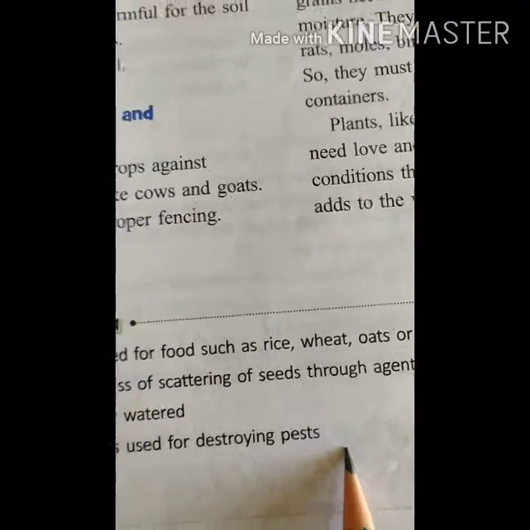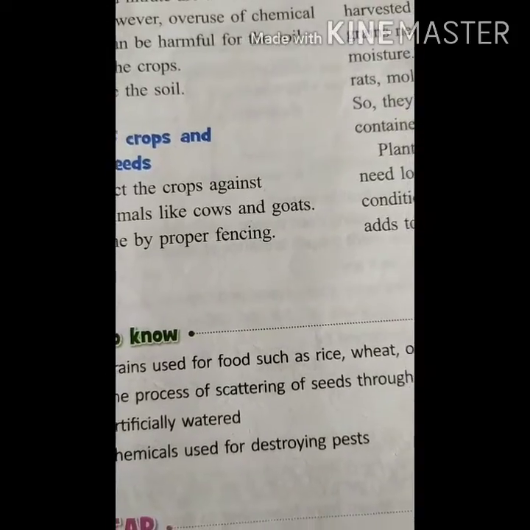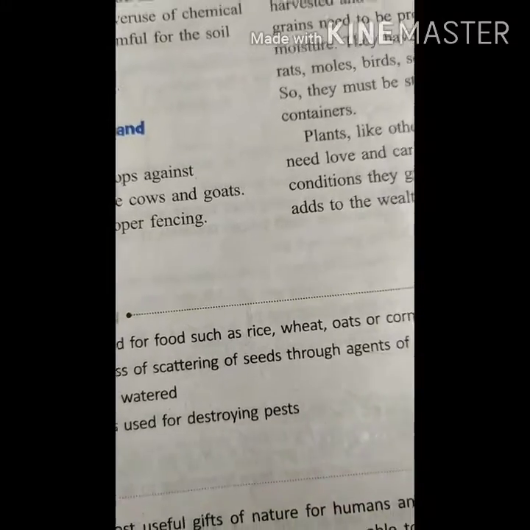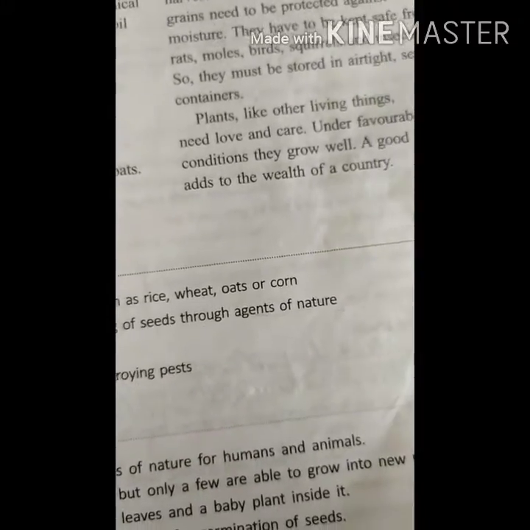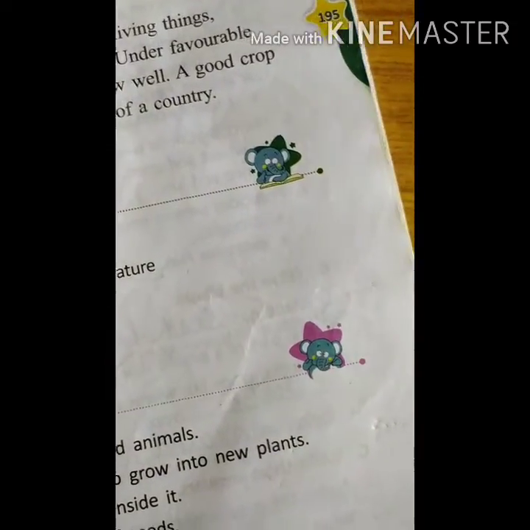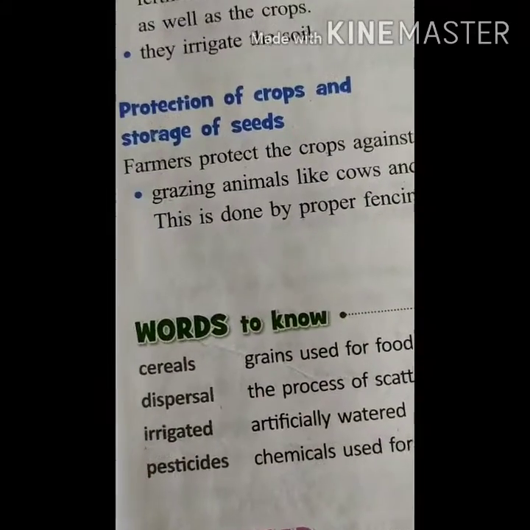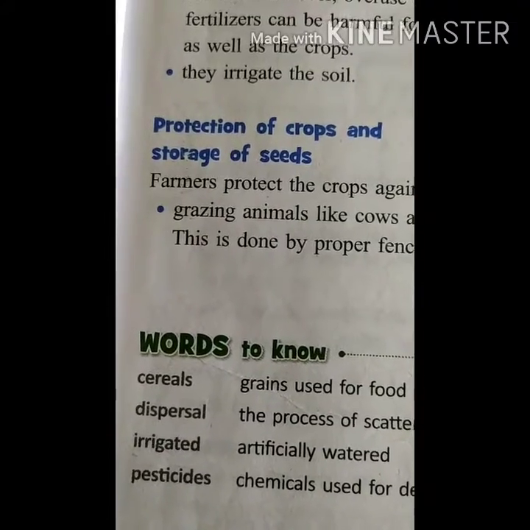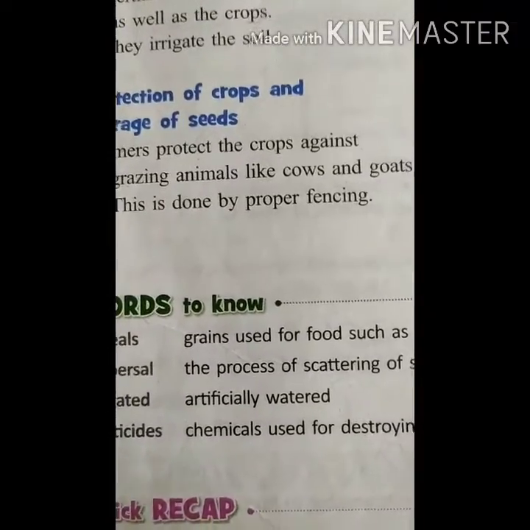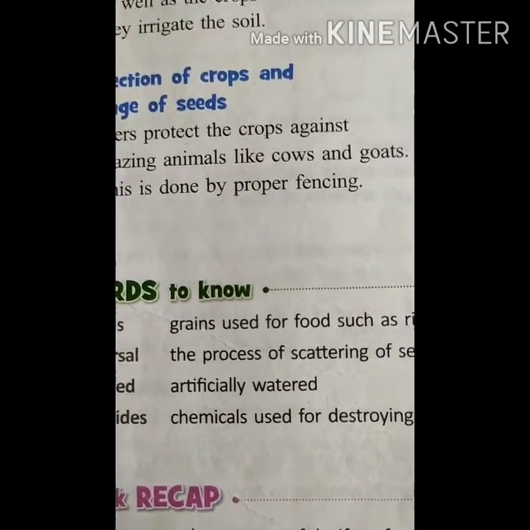Next, pesticides. Chemicals used for destroying pests. So what are the chemicals used for destroying pests? Different kinds of DDT, BHC. Superphosphate, nitrate, urea are fertilizers, and these are pesticides. Don't be confusing pesticides and fertilizers. Actually, a few chemicals are taken along with the fertilizers because they can kill the pests. You know, children?